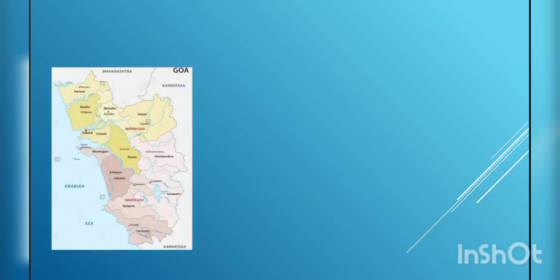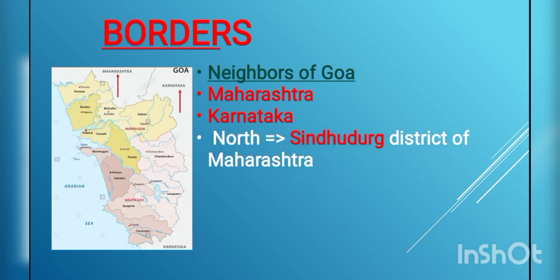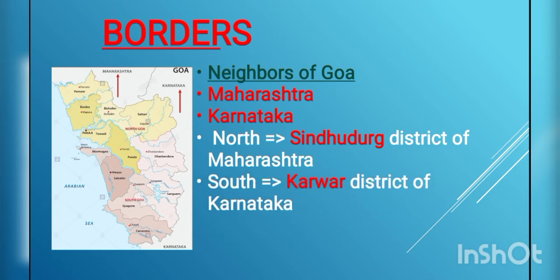Next we are going to learn about the borders of Goa. Now Goa has two neighbors, Maharashtra and Karnataka. These are the two neighboring states of Goa. In the north Goa touches the Sindhudurg district of Maharashtra, whereas in the south it touches the Karwar district of Karnataka.